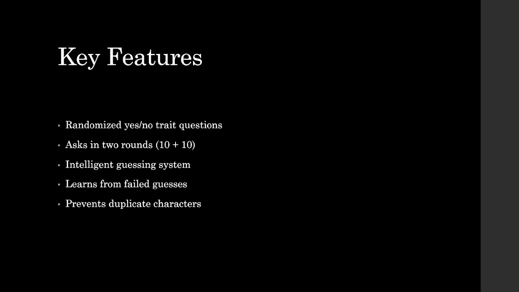If it guesses your character wrong, it will actually ask you who the character is. So when you tell it the character's name, it will check if the character is already in its collection of data, or the file, and if it is already present, it will not duplicate it, but it will do its work. You can actually add some new traits to it.